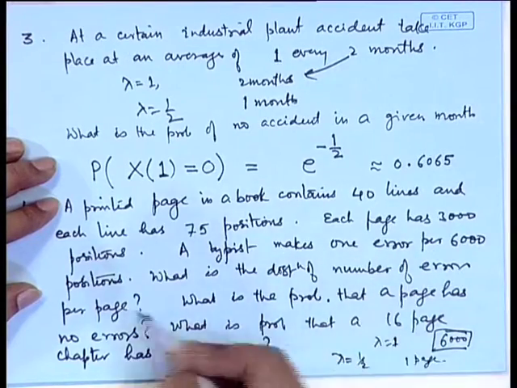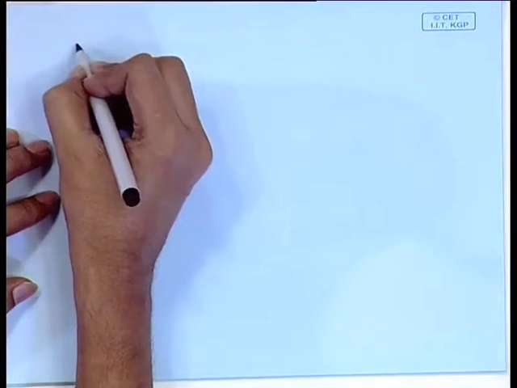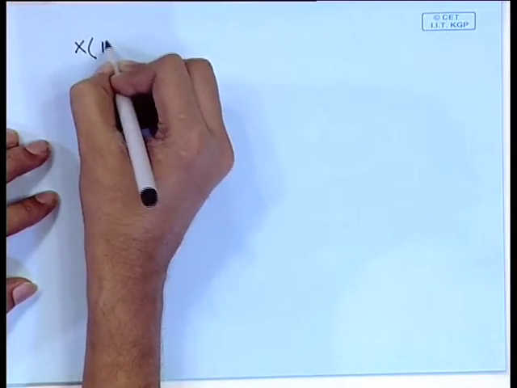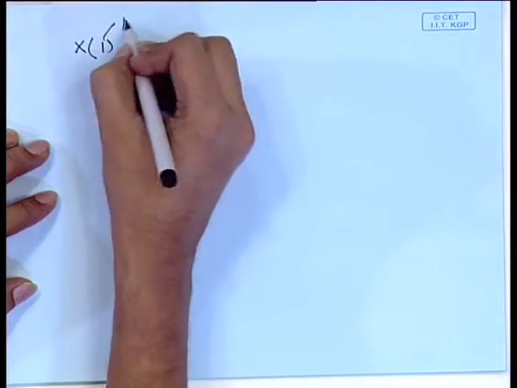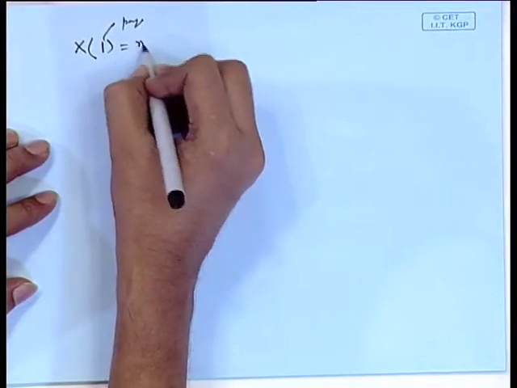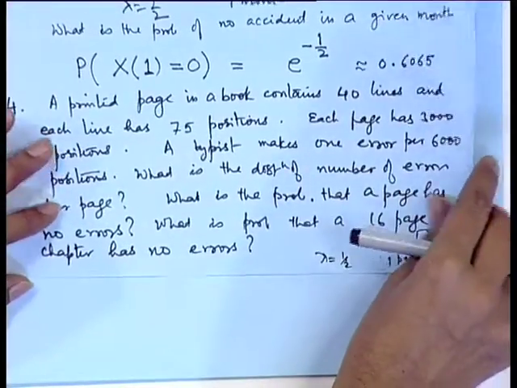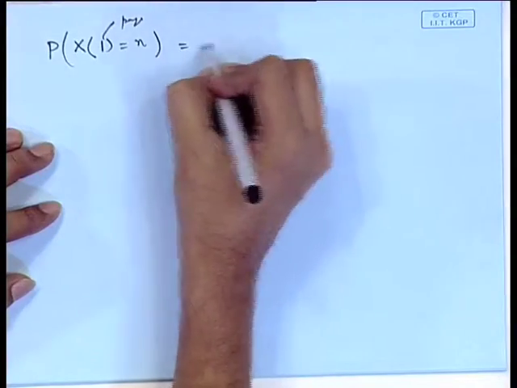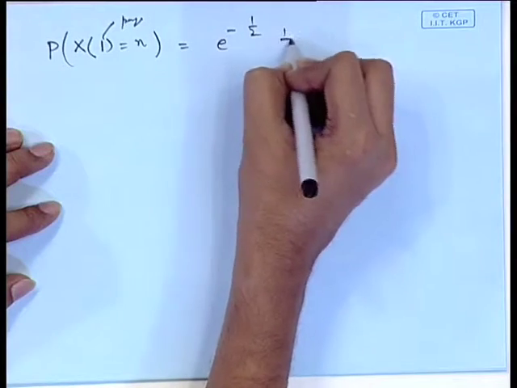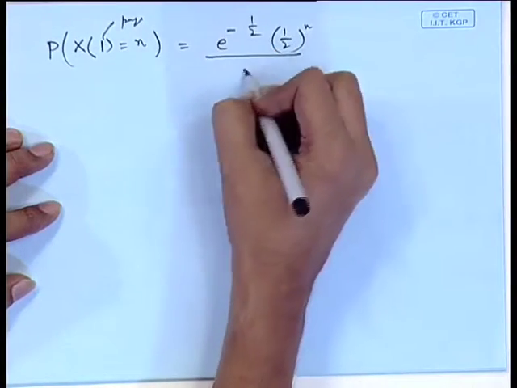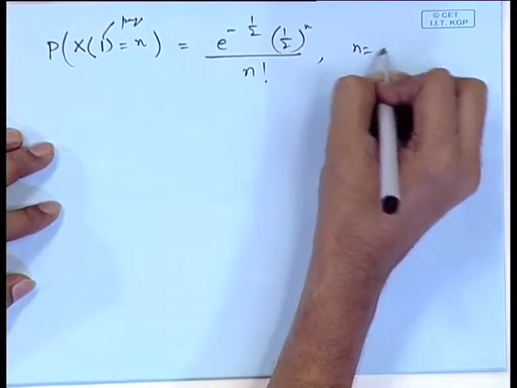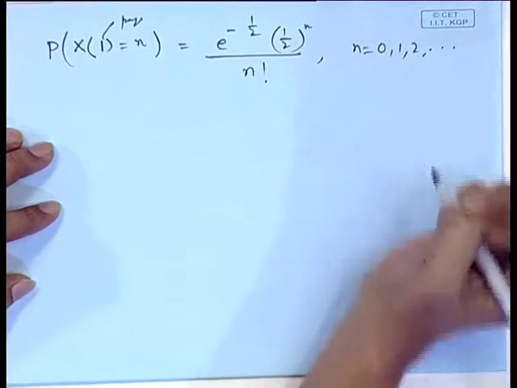What is the distribution of the number of errors per page? This will be the probability of X(1) equal to n, where 1 means one page and lambda is half. So, it is e to the power minus half, half to the power n by n factorial, n is equal to 0, 1, 2 and so on.